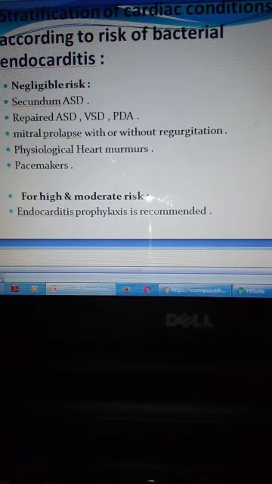The high risk patients are those with a prosthetic valve, previous bacterial endocarditis, complex congenital heart disease, transposition of great arteries, surgical systemic pulmonary shunts, acquired valvular disease, and hypertrophic cardiomyopathy, mitral valve prolapse with regurgitation. So for high and moderate risk for endocarditis, prophylaxis is recommended. Thank you.